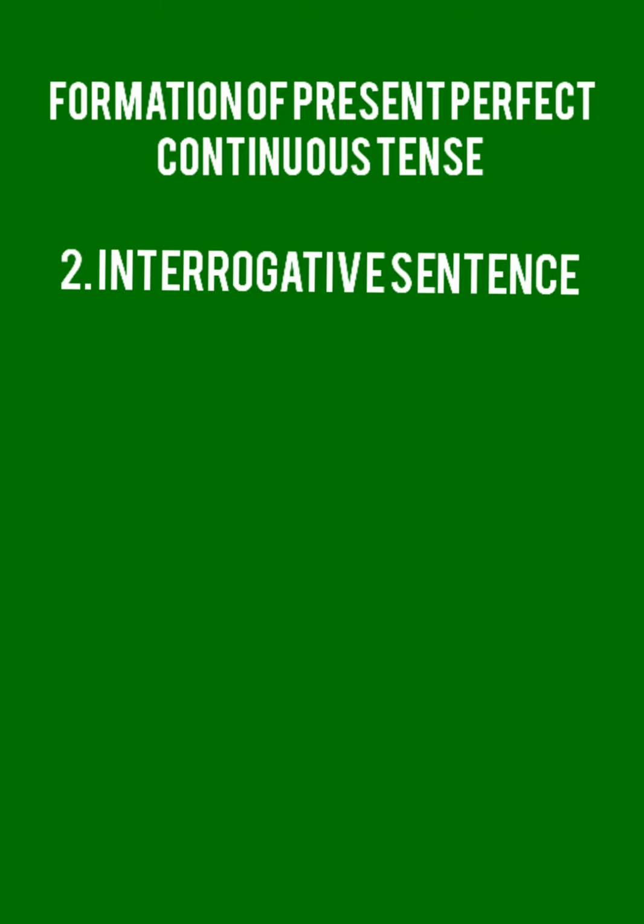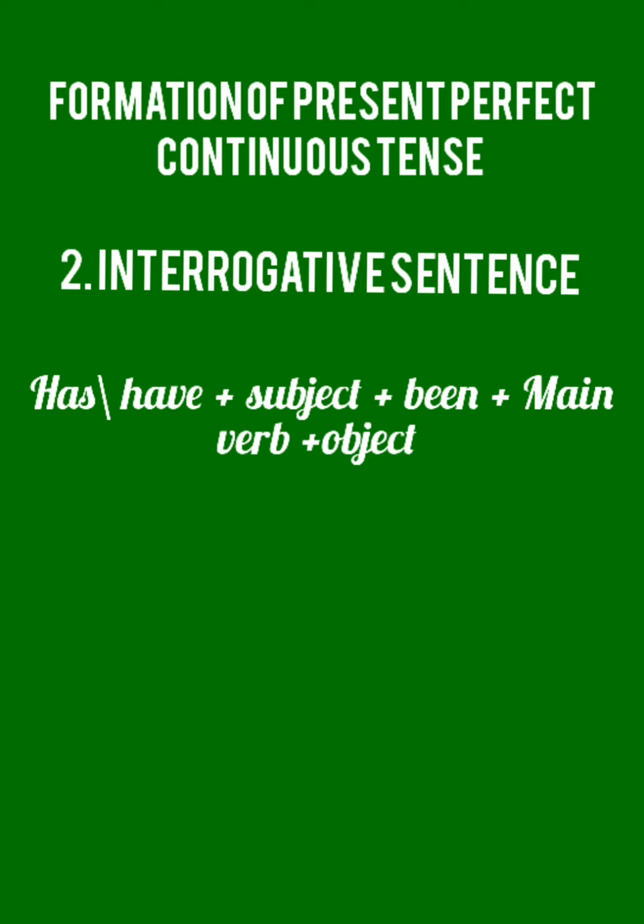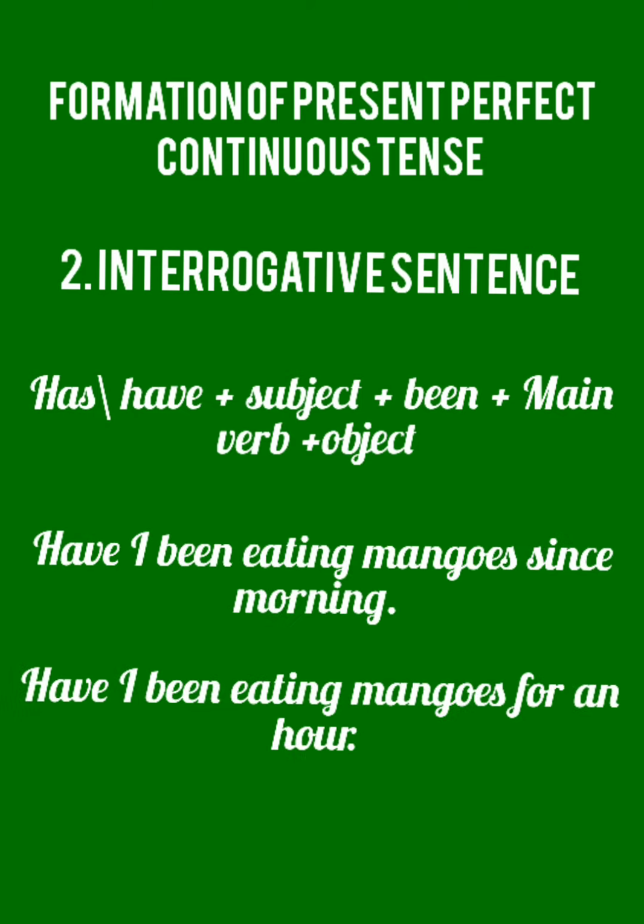So let's talk about the next sentence, the interrogative sentence. In the interrogative sentence of all the previous tenses, we just took the helping verb in front of the sentence. The difference in this sentence is that we take the first part of the helping verb, has or have, in front of the sentence, and the rest of the helping verb stays in its place.